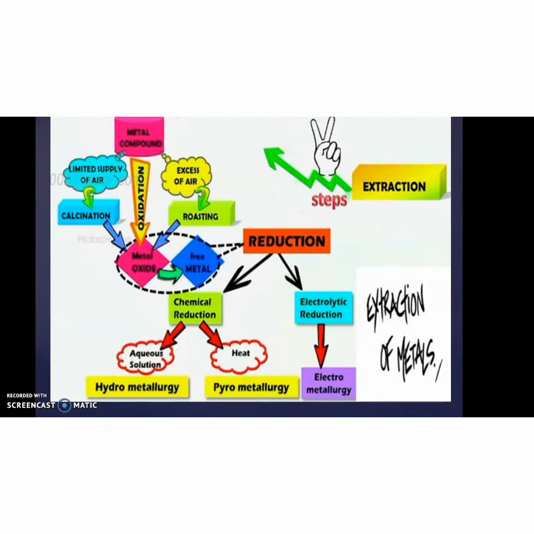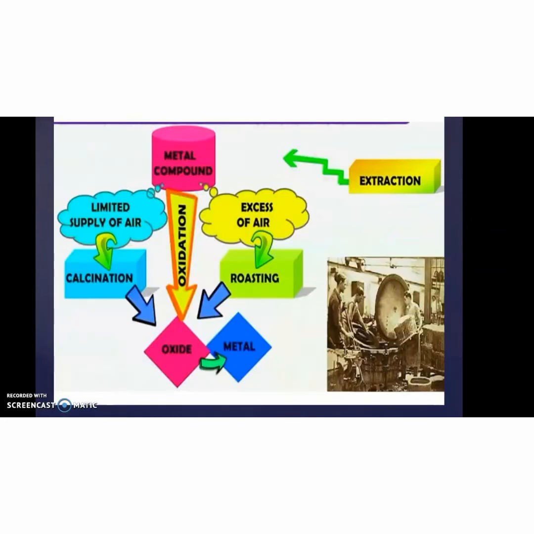Extraction involves various kinds of steps like the oxidation process, reduction process, electrolytic reduction, etc. Oxidation means we are adding a limited supply of air, which is calcination. When excess air is added, the process is known as roasting. So the calcinated ore is converted to oxide, and from this the pure metal gets extracted.